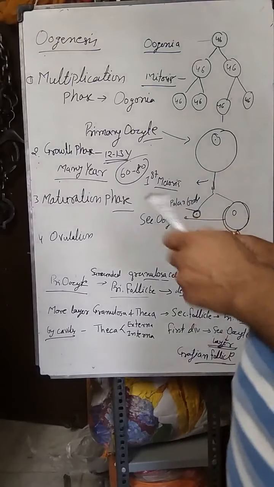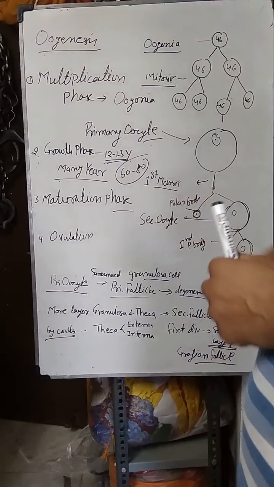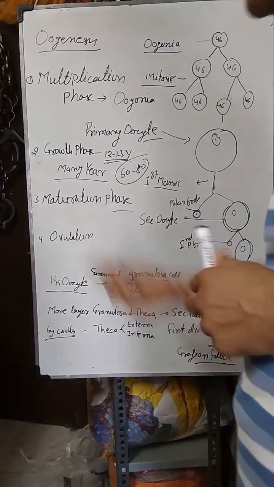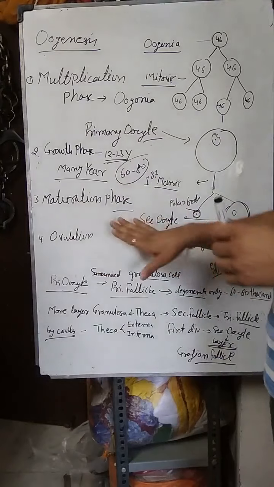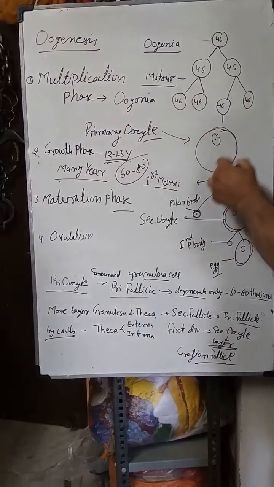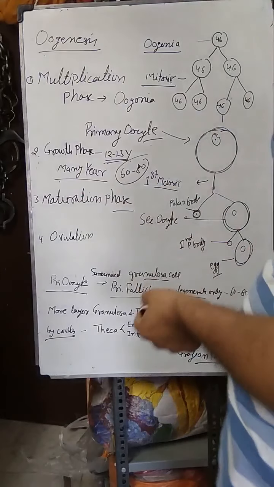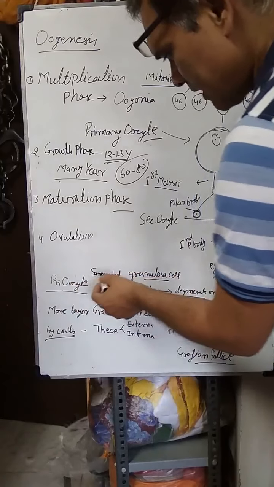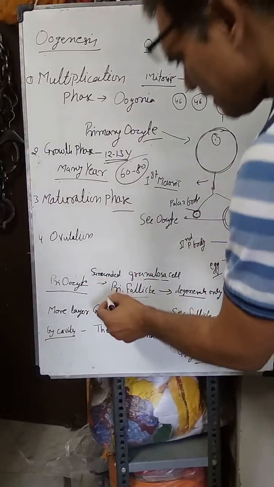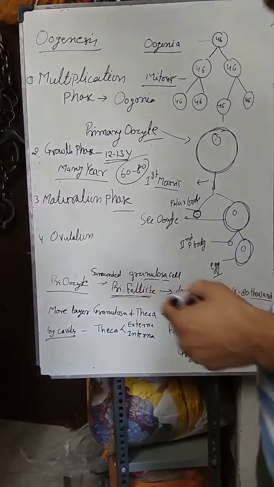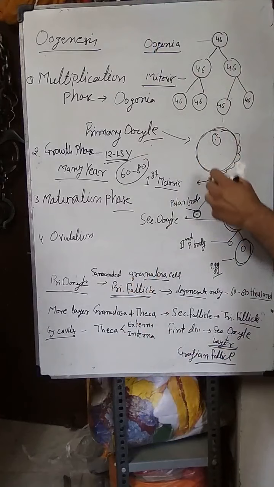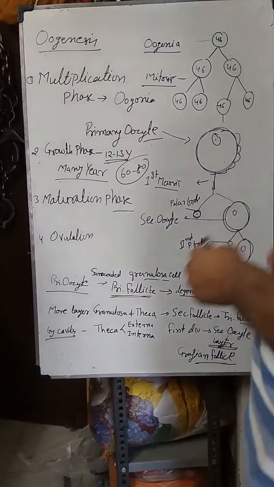The second meiosis occurs after ovulation and just before fertilization, that is when the egg cell is formed, and the process of releasing eggs from the ovary is known as ovulation. If we see the development of eggs, initially the first cell is the primary oogonium, which enlarges and grows, and that primary oocyte is surrounded by many cells known as granulosa cells, and this structure is known as the primary follicle. The primary follicle is surrounded by many cells, and inside the primary follicle, the primary oocyte is there.